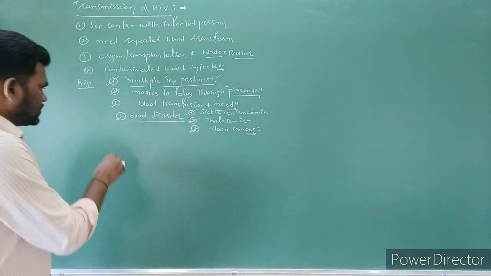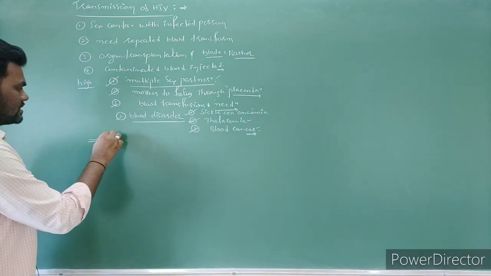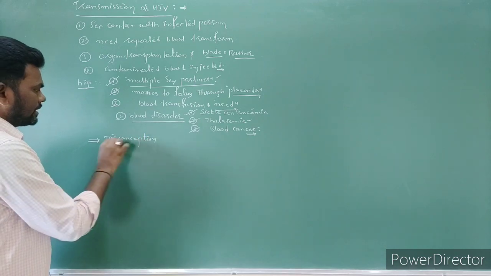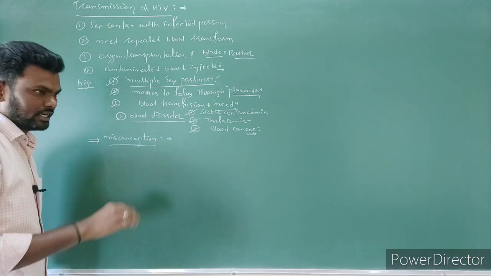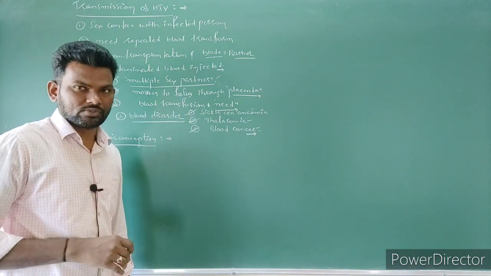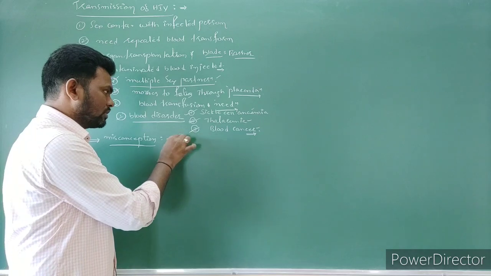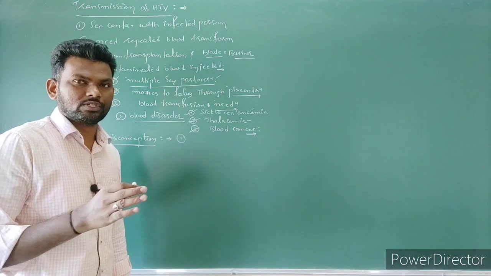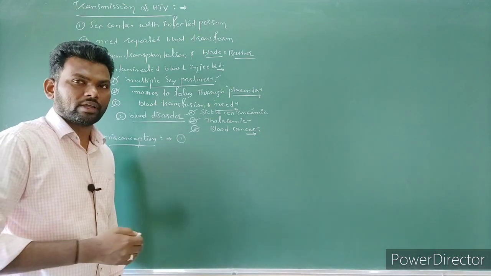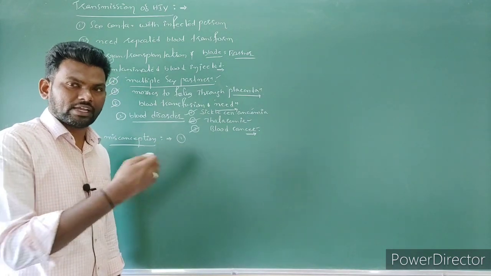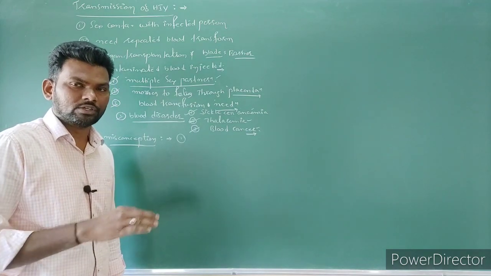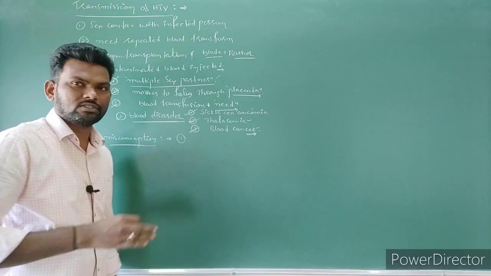Next one is misconceptions. Misconception at the time of 1995: most of the people believed that the disease is spread by mosquitoes. But the scientists have proved that the HIV virus is not transmitted through vectors, and it is also not spread through hugging, kissing, shaking hands, sneezing, coughing, sharing of objects or utensils. So by this the disease is not going to transfer.